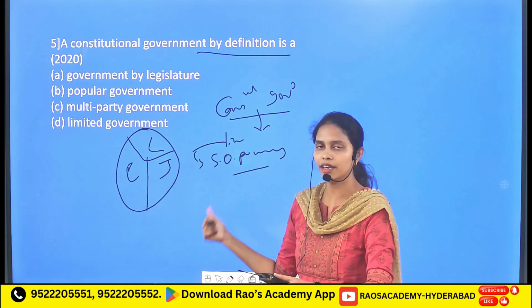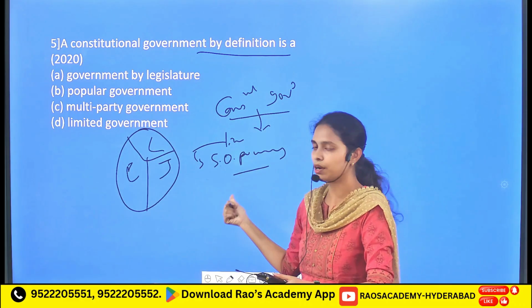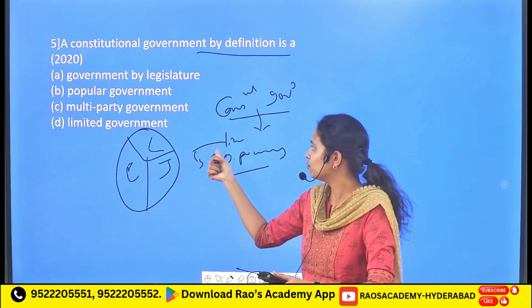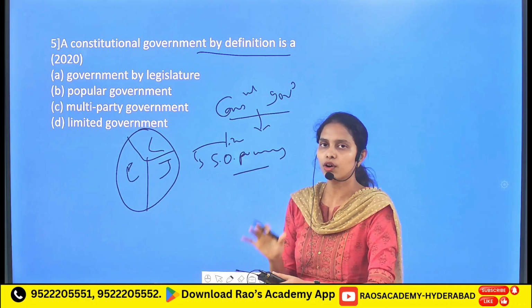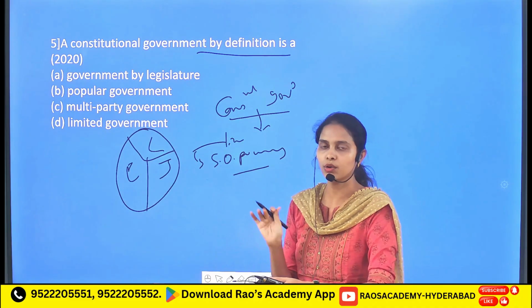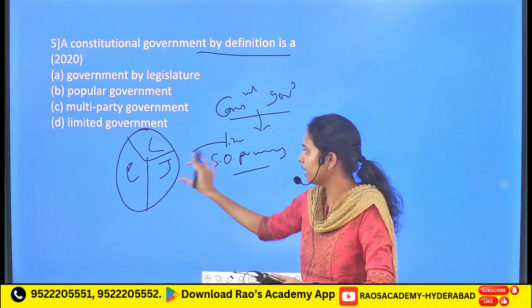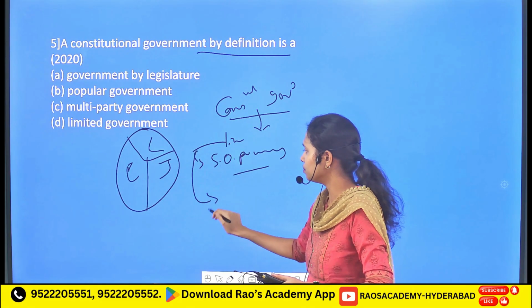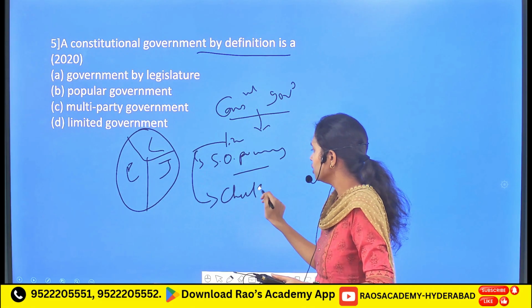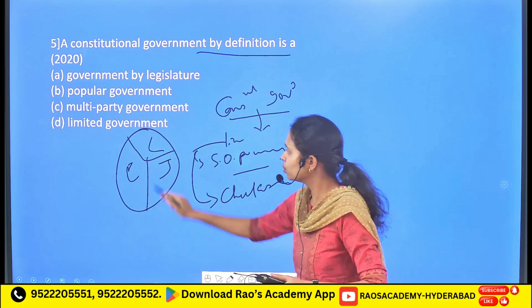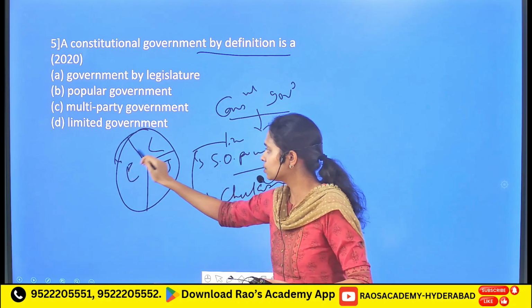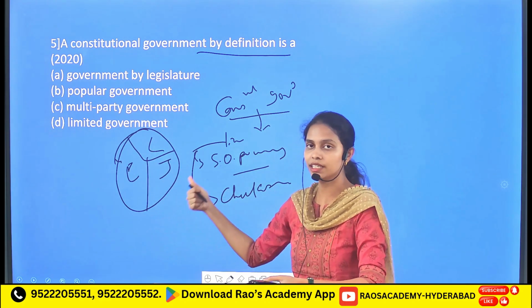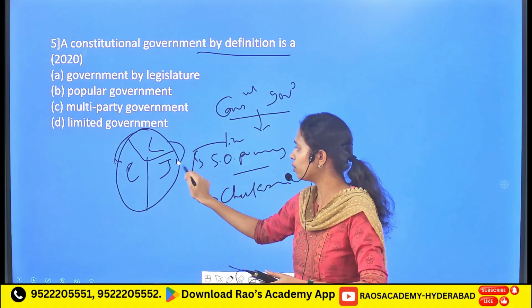We have made this separation of powers because the main aim of constitutional government is not to keep the entire power in only one hand, so we separated the power among the three organs. The other limitation is providing checks and balances, through which these three organs maintain checks and balances on each other.